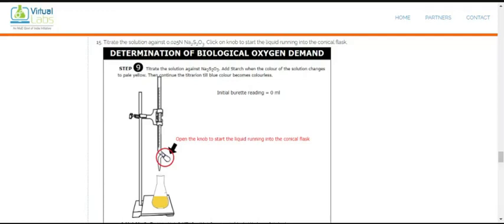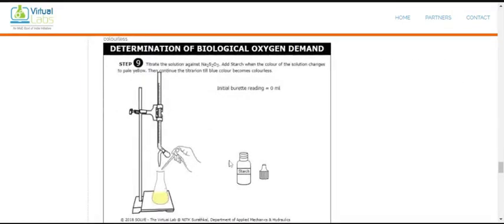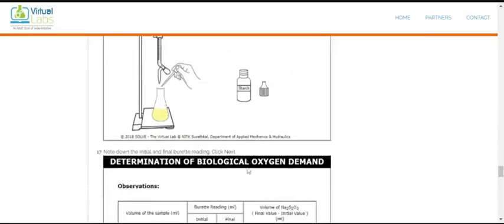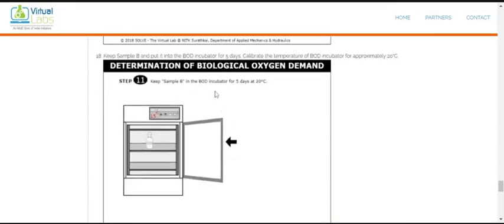Okay, so we are titrating it with the sodium thiosulfate with the addition of the starch as an indicator, and we get a reading from it, that is called initial DO present. Okay, and we got the value of the initial DO, it is around 8.6. And after that, the second bottle, which we name as sample B, we kept into the incubator.